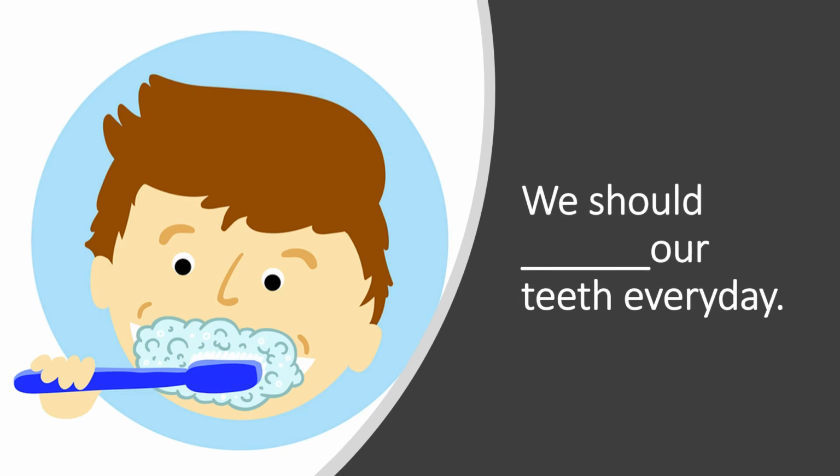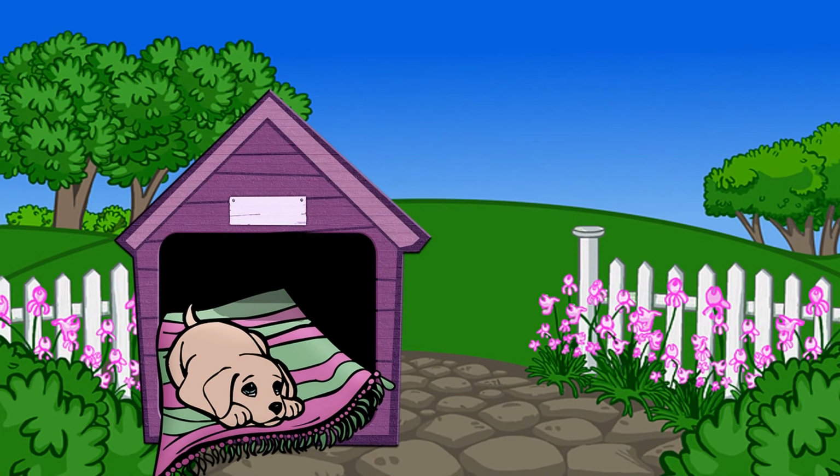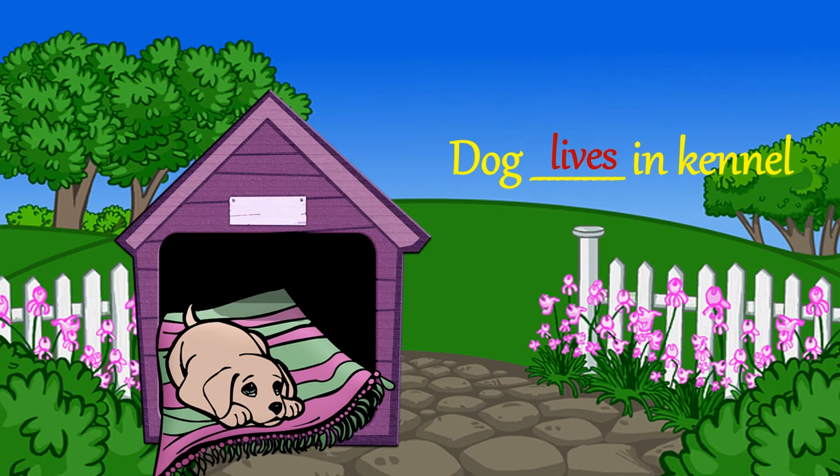We should dash our teeth every day. We should brush our teeth every day. Dog dash in kennel. Tell me, children, what will be the action word here? Yes, correct. Dog lives in kennel.